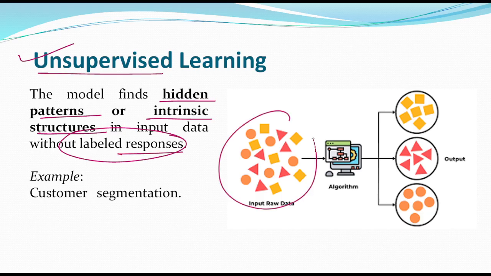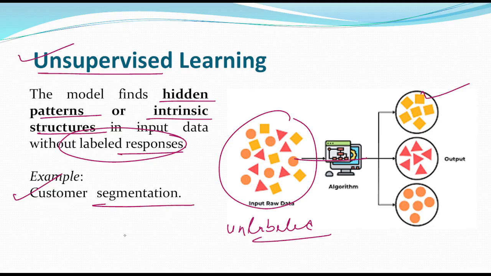You can see in this picture, we provide unlabeled data to the machine, and the machine finds the algorithm and classifies the different categories. Here you can see the application for unsupervised learning: customer segmentation.